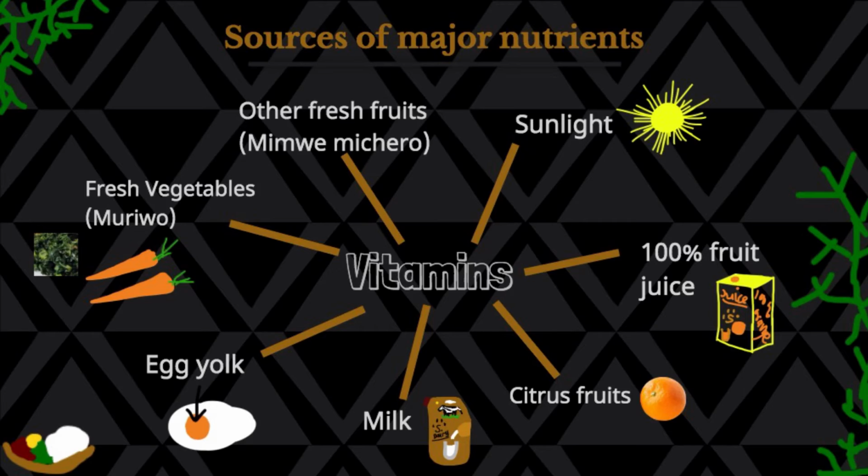And then we have 100% fruit juice. It's also rich in vitamins. And then we have citrus fruits. We looked at that. We have milk. And then we have egg yolk. Milk, we also looked at it. It's for vitamin D as well as egg yolk.